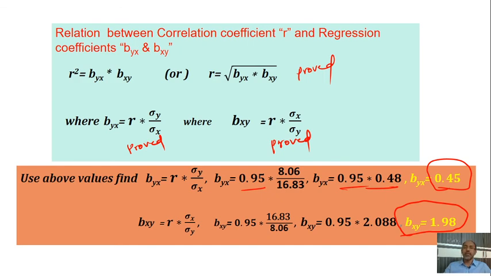This line is of two types, based on the y data and x data. Y dependent on x is called the y on x regression equation, and x depending on y is called the regression equation x on y.